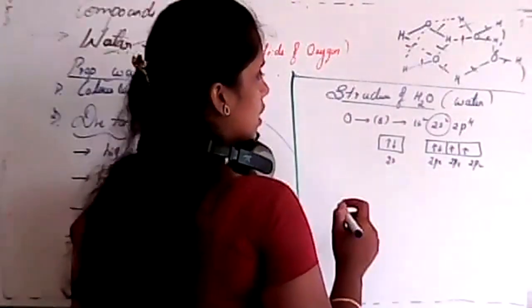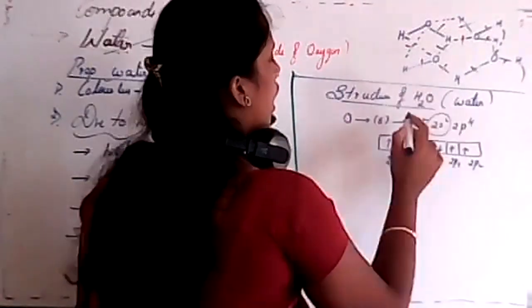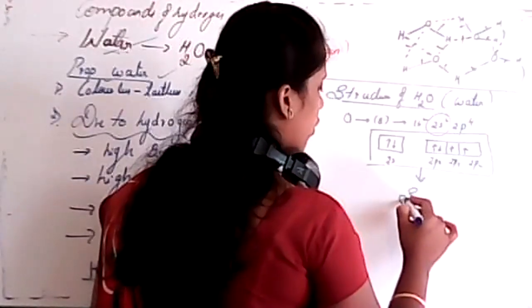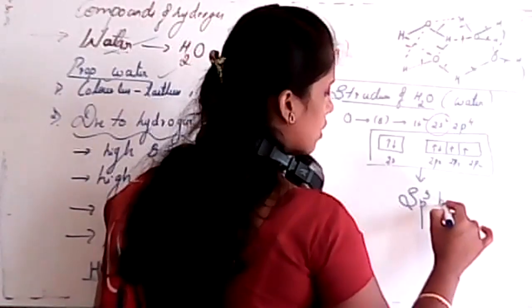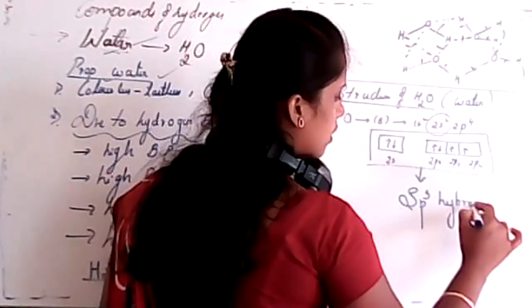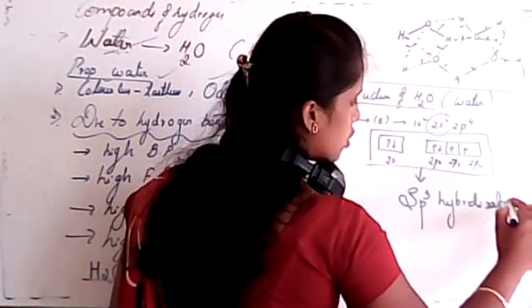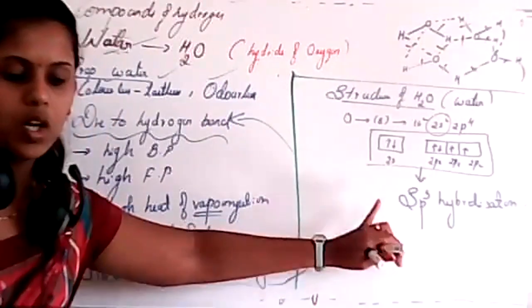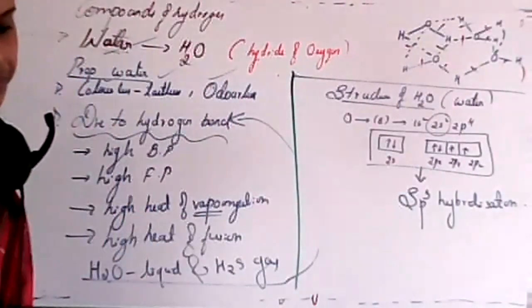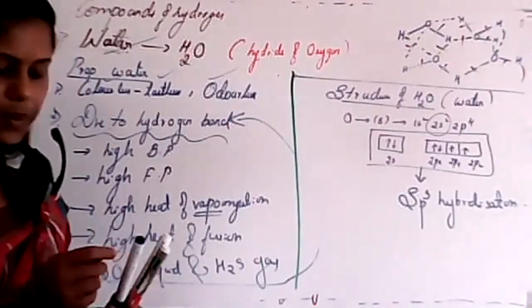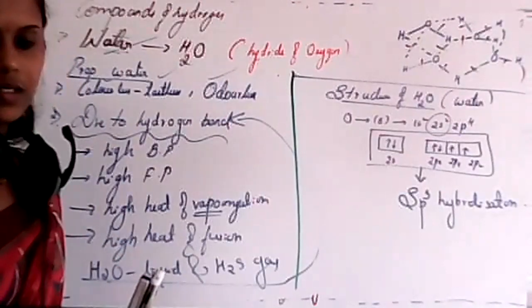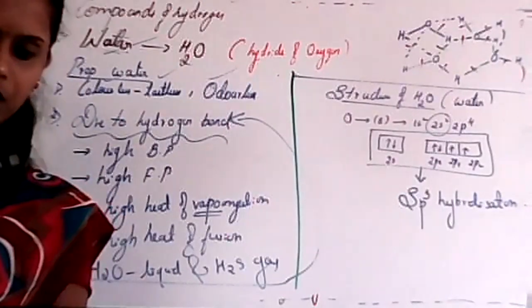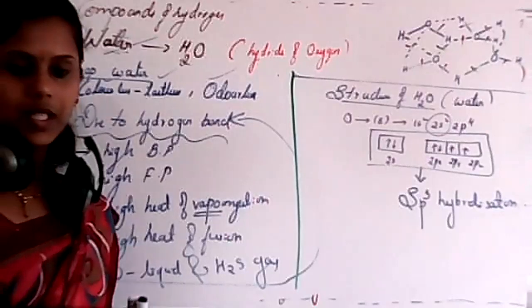So now see, water will form which hybridization? It forms sp3 hybridization. What is the geometry of sp3 hybridization, students? We already discussed it. What is the geometry of sp3 hybridization?